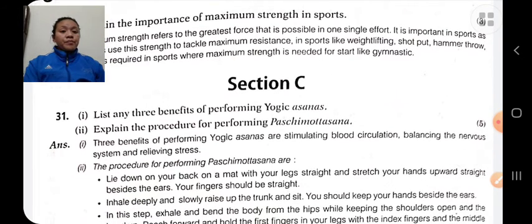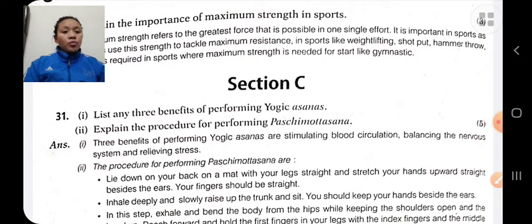List any three benefits of performing yoga. Yoga means union of Atma with Paramatma. If we perform yoga, it helps to improve our cardiovascular endurance, our respiratory system, and our digestive functions. It helps to cure various cardiac problems, it helps to control our stress and tension, improve our concentration, and maintain good posture, etc.